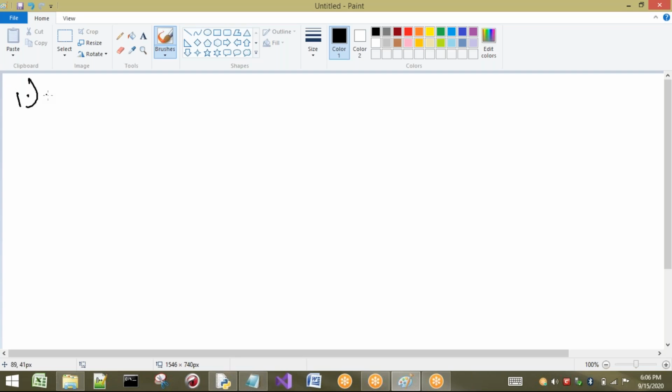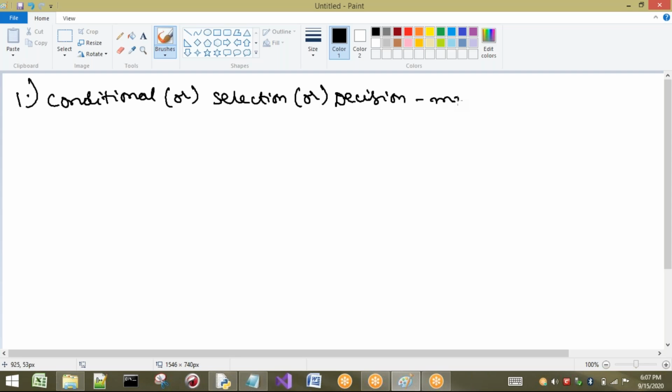The first one is conditional statements, which we can also call selection statements. The people who know other languages like C, C++ and Java know these concepts. The concept is the same, but the representation will be different. Otherwise, we can say decision making statements. You can call it by any of these names, but generally they call them conditional or selection statements.